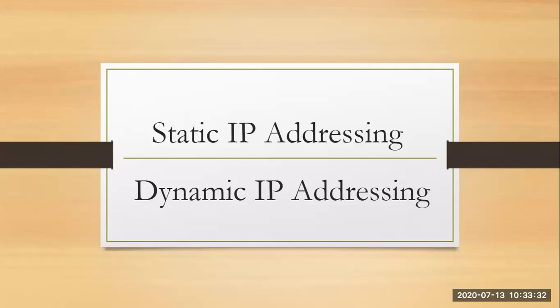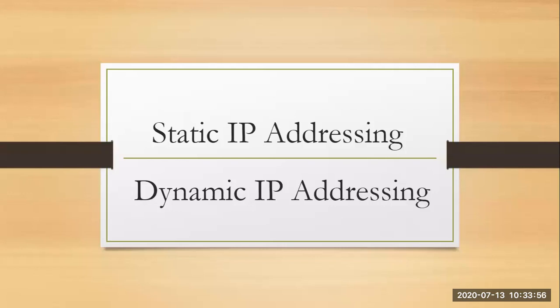Okay. Next, static IP addresses. The name itself tells its meaning, so you cannot change it once it is assigned to your computer. Whereas in dynamic IP addressing, you can keep changing. The changing takes place from the DHCP server. This change occurs when your lease expires, or you can say when your connection resets. In that case, you go for dynamic IP addressing.